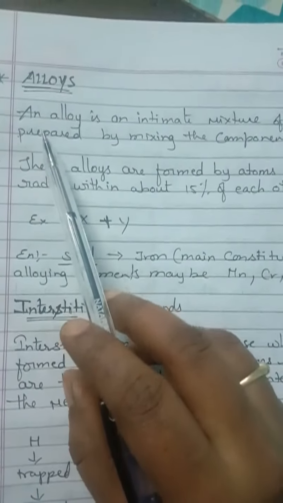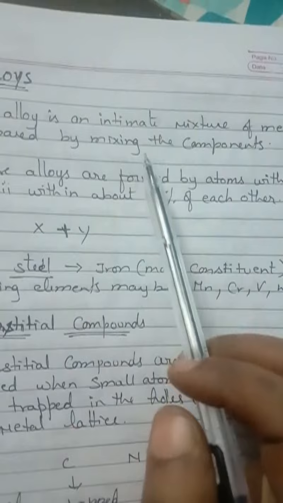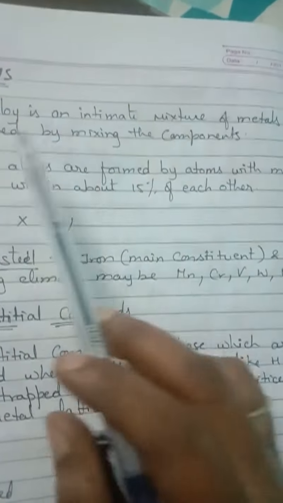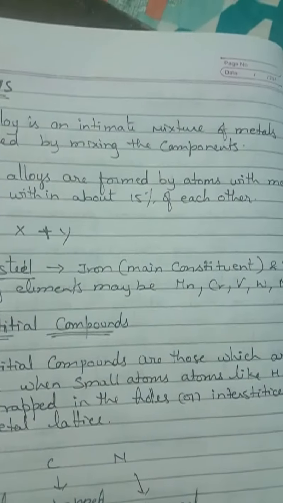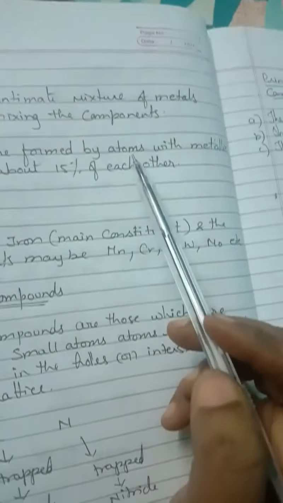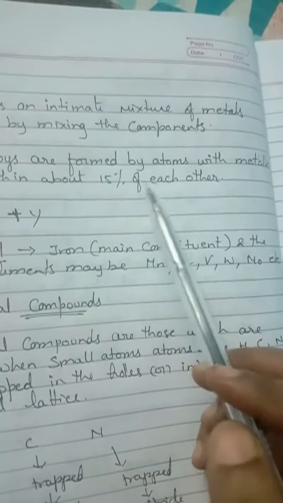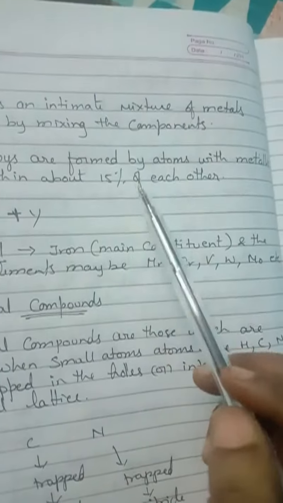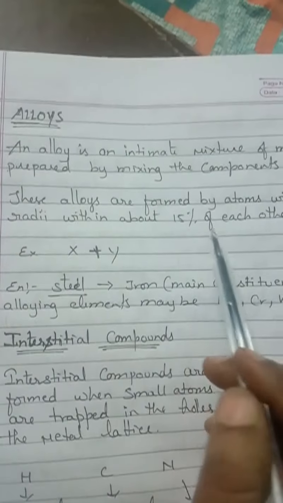What do you mean by alloy? An alloy is an intimate mixture of metals prepared by mixing the components, isn't it? So they are a mixture of components like metals, or metal and non-metals, or metal with metalloids. These alloys are formed by atoms with metallic radii within about 15% of each other, which means they should have atomic radii within 15% of each other.